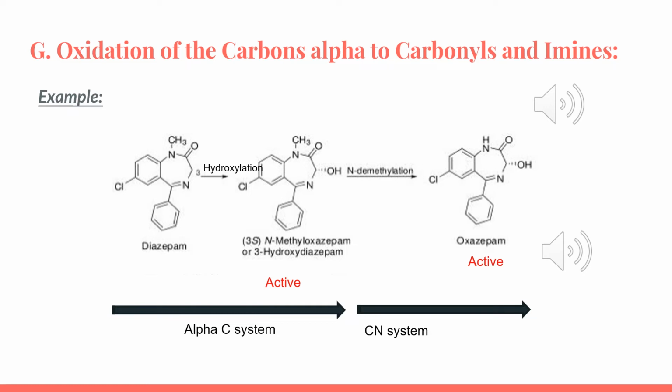To further understand these metabolites, the first active metabolite, N-methyloxazepam or 3-hydroxydiazepam, undergoes hydroxylation at the alpha carbon, which is next to a carbonyl and imine. The carbonyl group is shown here, and we now have a hydroxylation. However, for oxazepam, we have the oxidation next to the carbonyl, but we also have an N-demethylation, which means that we removed the methyl group attached to the N.